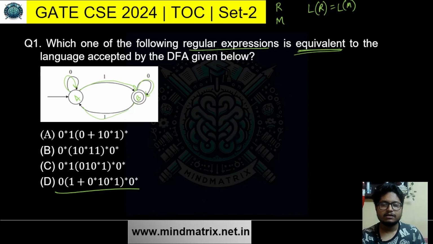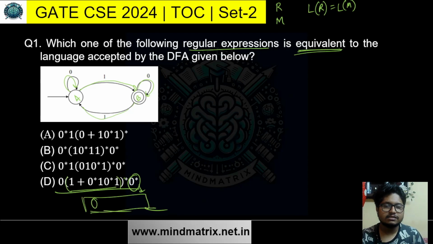Okay, so let's generate a string. From 0 star I take nothing, from this whole star I take nothing, from this 0 I take 0. So 0 is a string generated from this regular expression. Now run it on the machine. 0 from A, the starting state, goes from A to A, nothing changes, and A is not the final state. The final state is B. So is this string accepted by the machine? No, but it is generated from the regular expression, hence it is false.